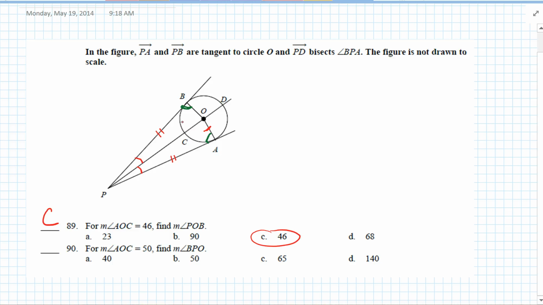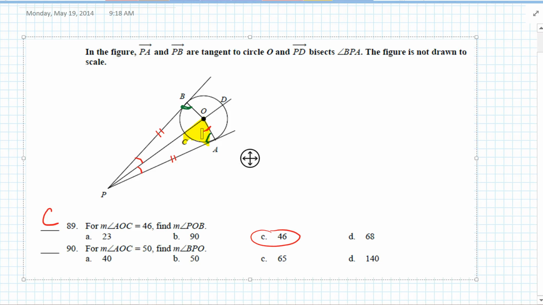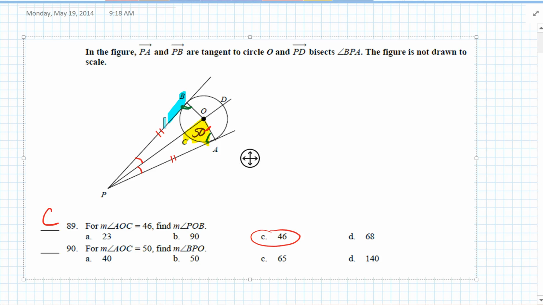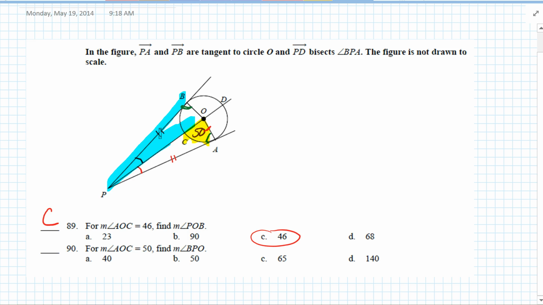90 says for angle AOC, okay, that's the same angle. So that angle right there is 50. Find the measure of BPO. Well, where in the world is BPO? So there's B, there's P, and there's O. So that angle down there. Well, let's think about this for a second. If it's tangent, what do we know about this angle and this angle? They're both 90.